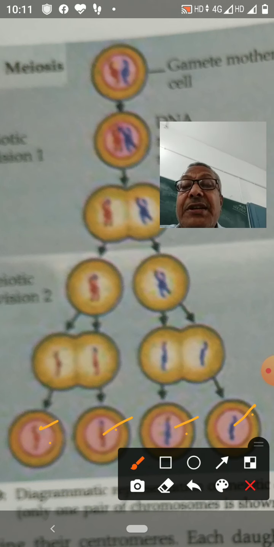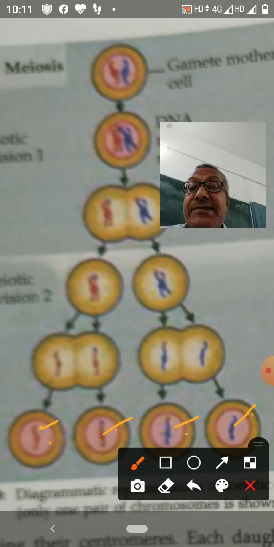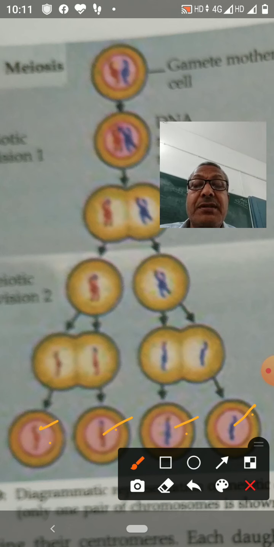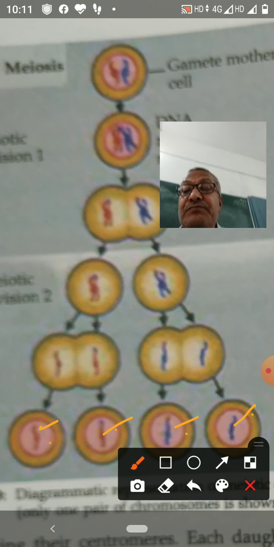So what is the significance of meiosis? Meiosis produces gametes. Gametes are the sex cells with new gene combinations. So they play an important role in sexual reproduction. Second, meiosis produces haploid gametes. So after fertilization, they can restore the diploid number of chromosomes, the diploid set of chromosomes.